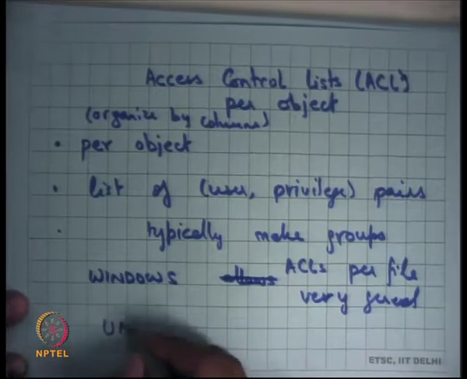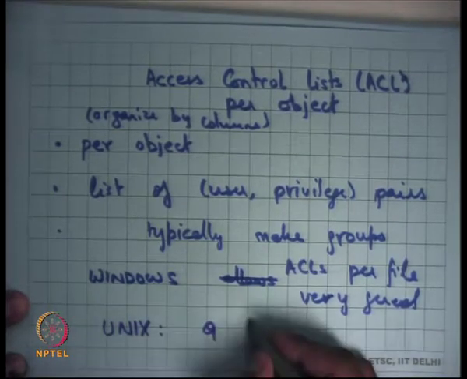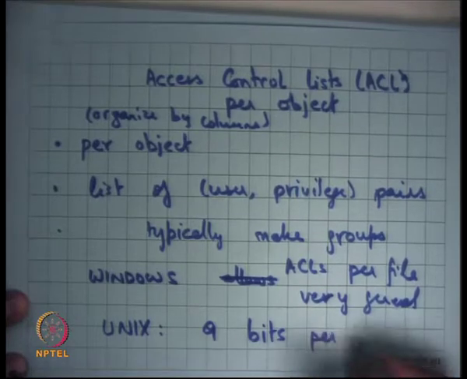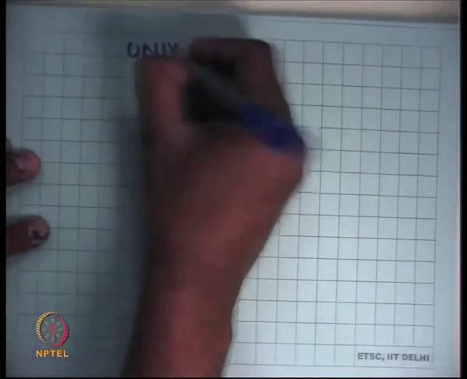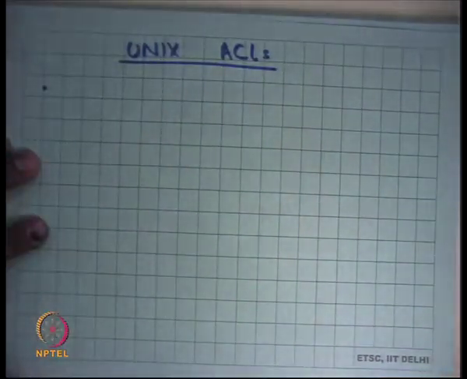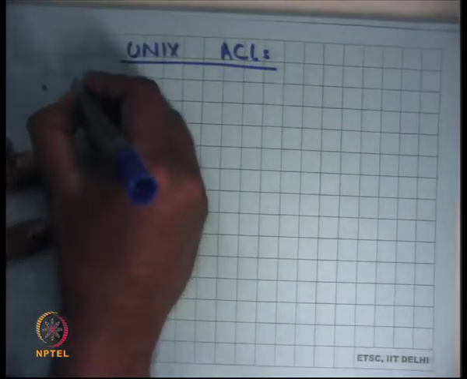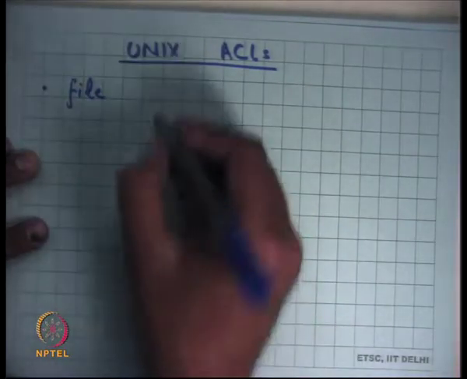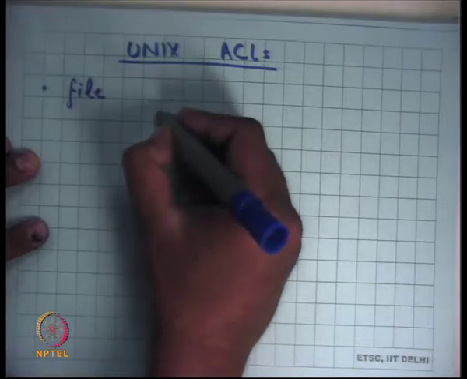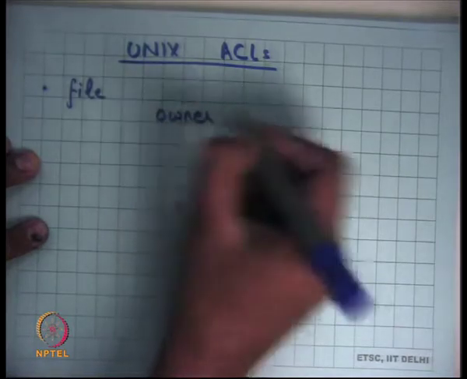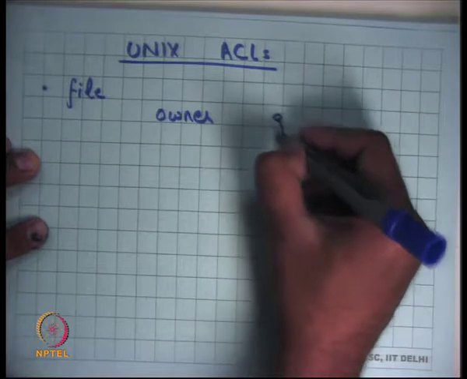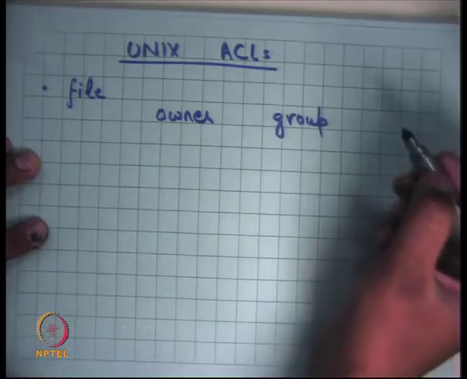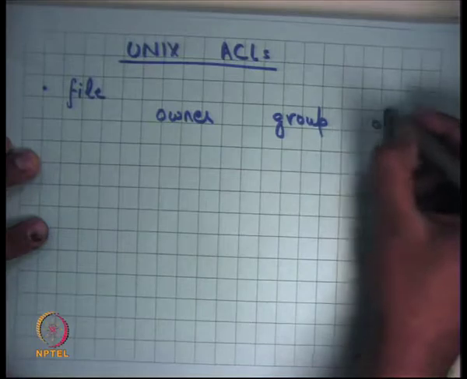Something like Unix has 9 bits per file, and we're going to see what these 9 bits are. So, Unix ACLs. I'm talking about a file. It divides all principals into 3 types: owner, group, and others.